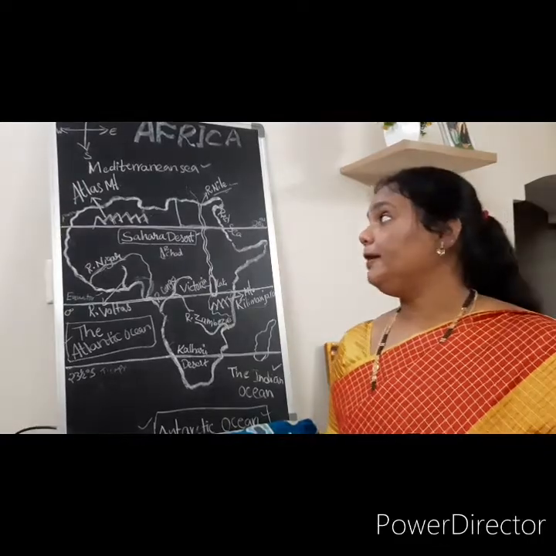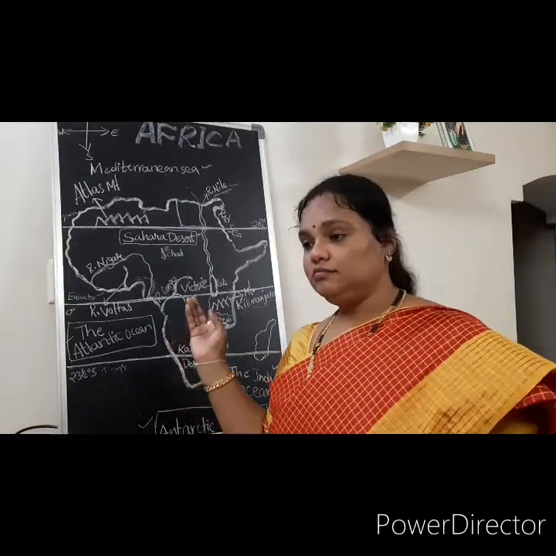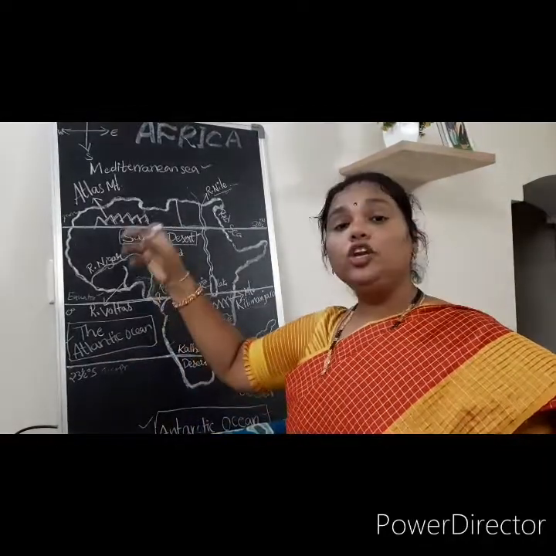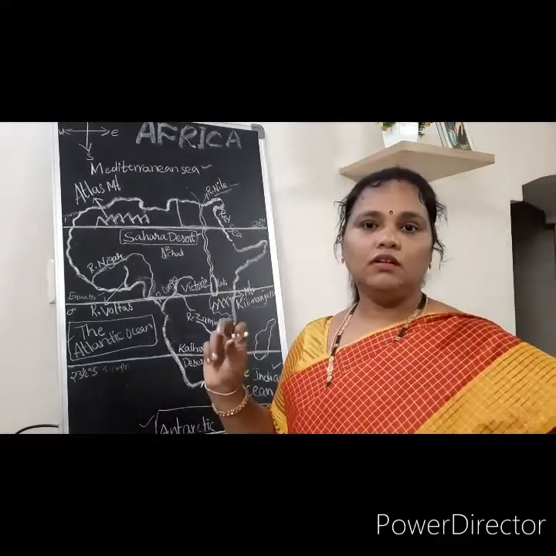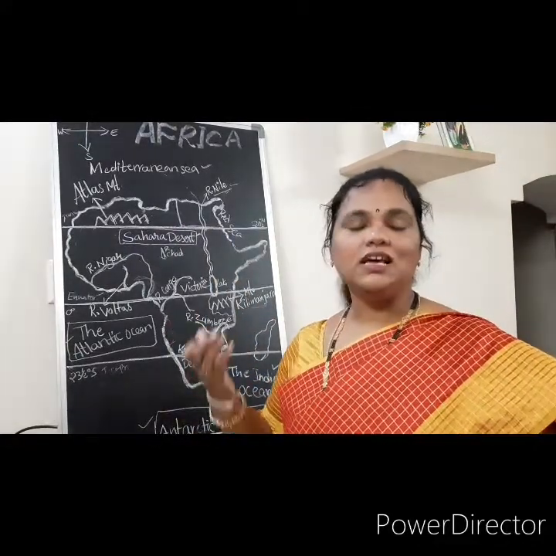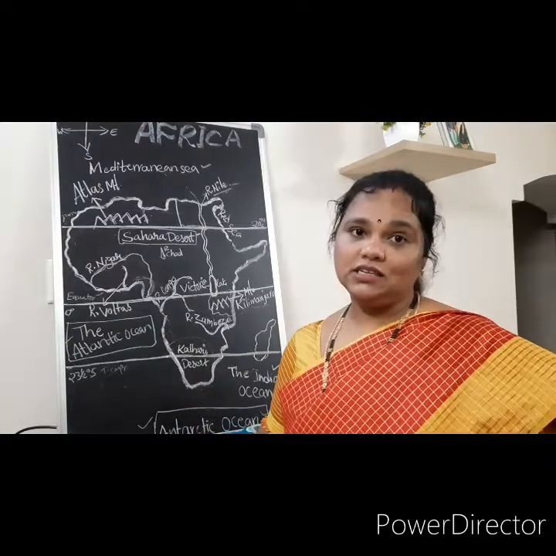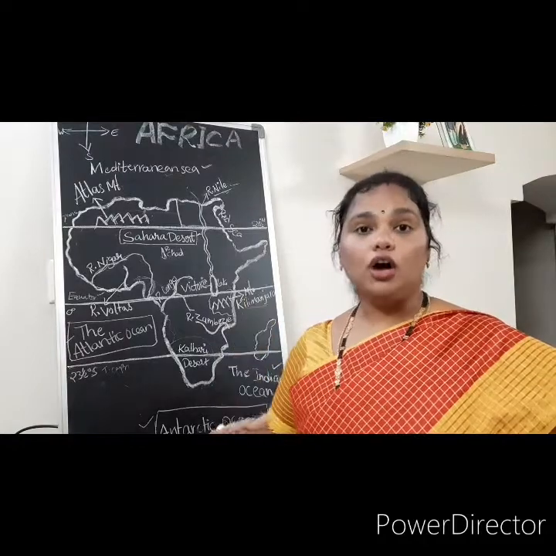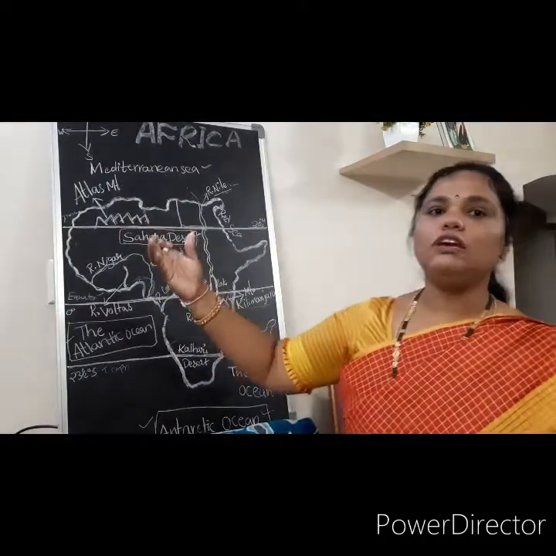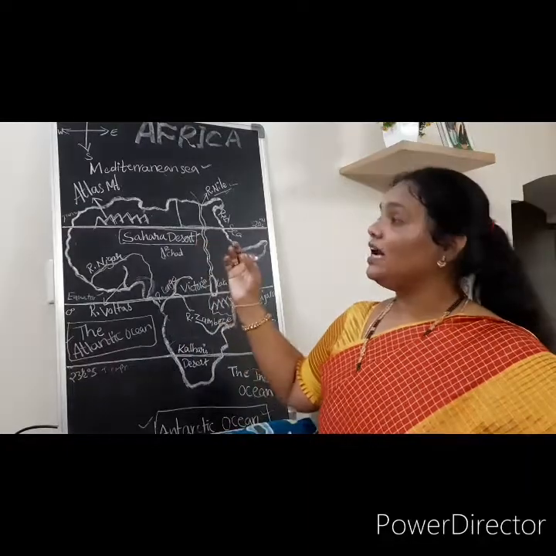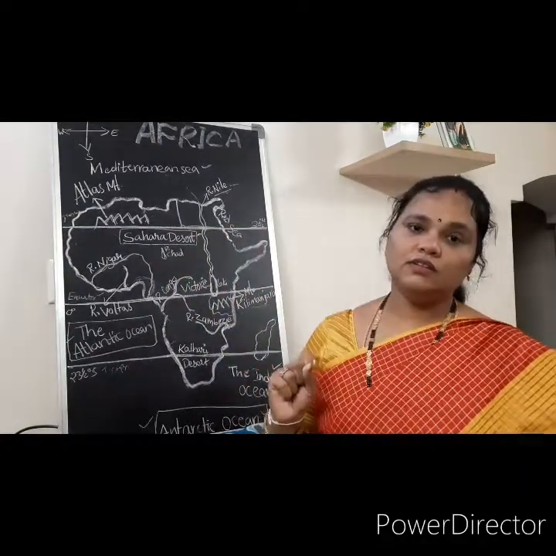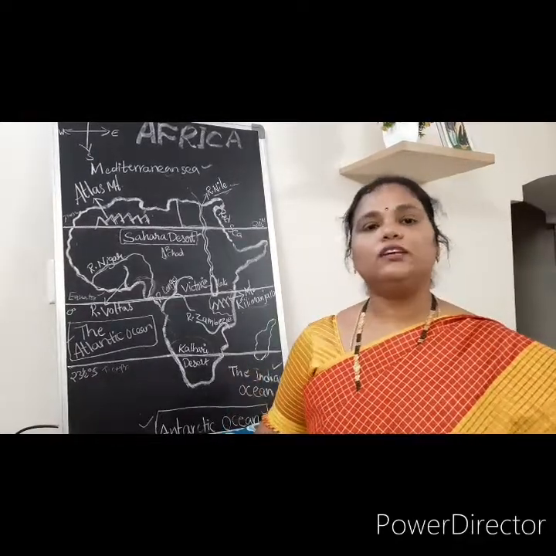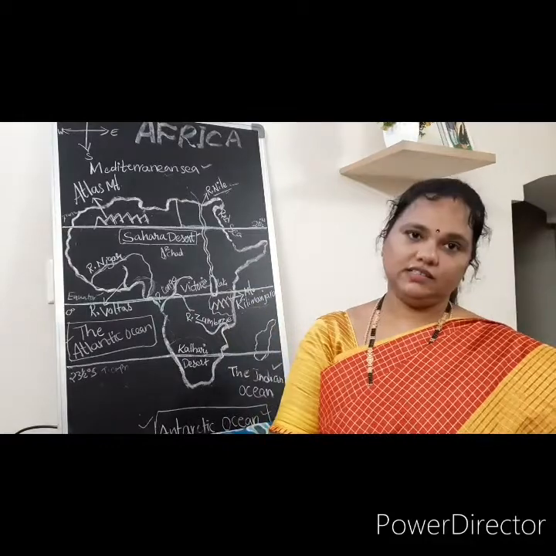Okay, then what happened? Slowly after Vasco da Gama, other people also came to find new places in Africa. One by one, Portuguese, German, French, English, Dutch, every country of Europe came to Africa, and they slowly found the natural resources of Africa. Right. So then what did they start? They wanted to capture all the wealth and send it to their countries.